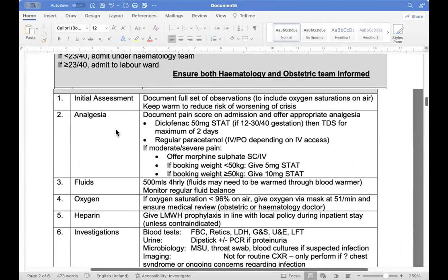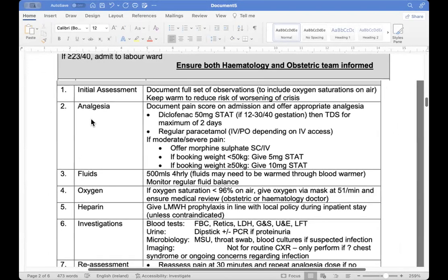Now we will start our management, analgesia. First we assess her and then we start the analgesia. First, we have to know what score she is having. If she is not in so much pain, we are talking about the gestational age. Diclofenac we cannot give after 32 weeks, you know it. So first we can give this.